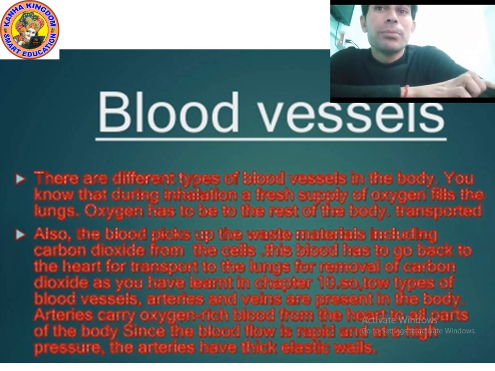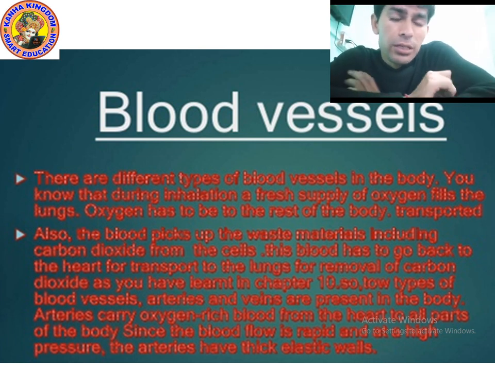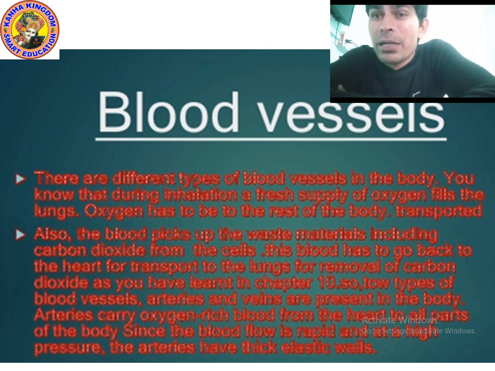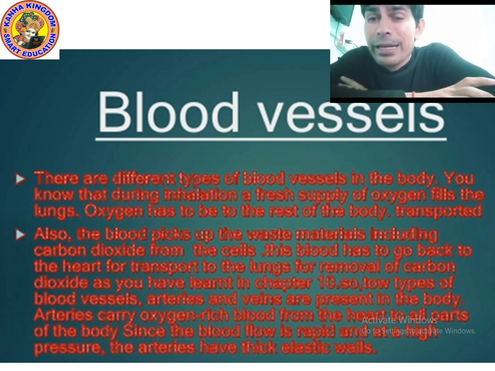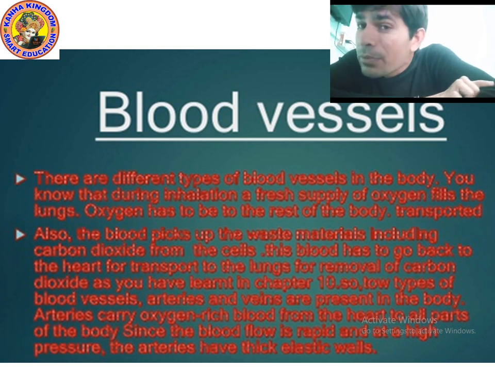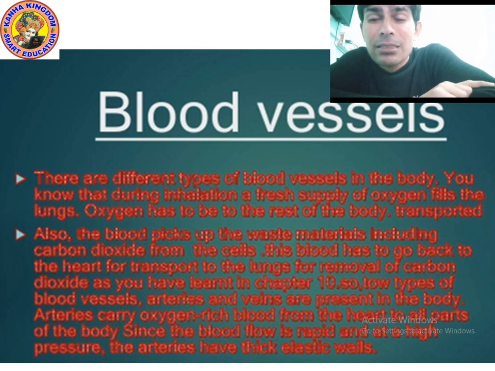What does it mean? As we know, blood flows in the whole body. When we breathe in, the oxygen reaches our lungs, and in the lungs there are many blood vessels.